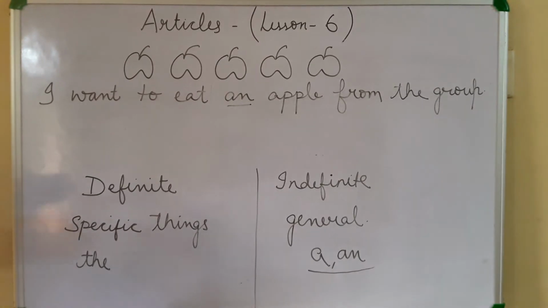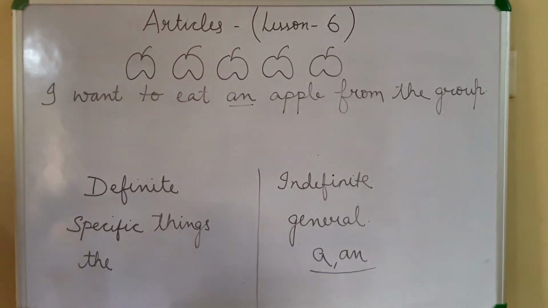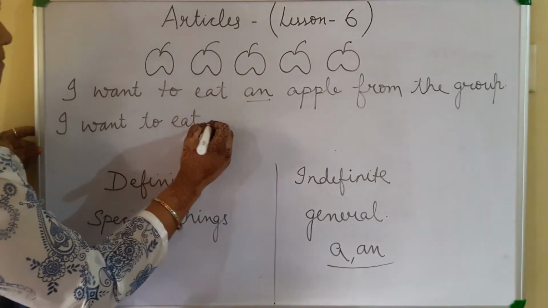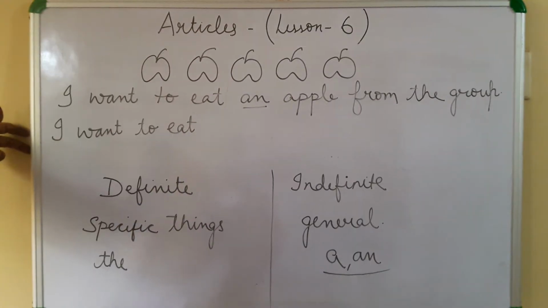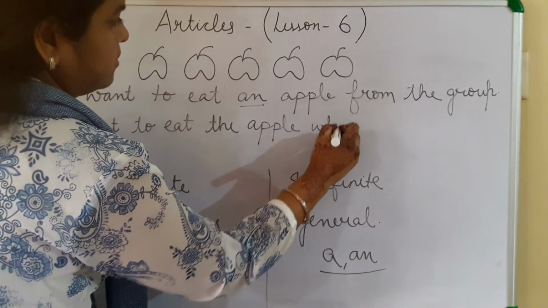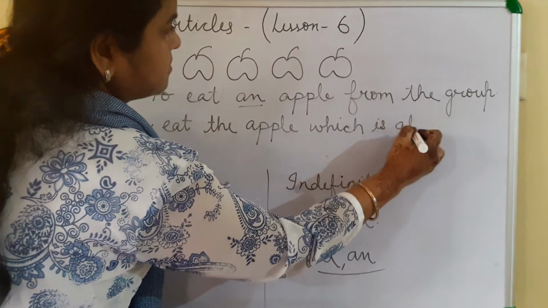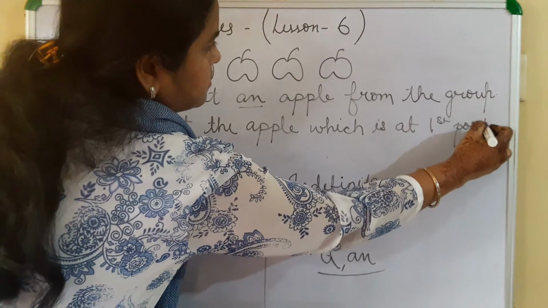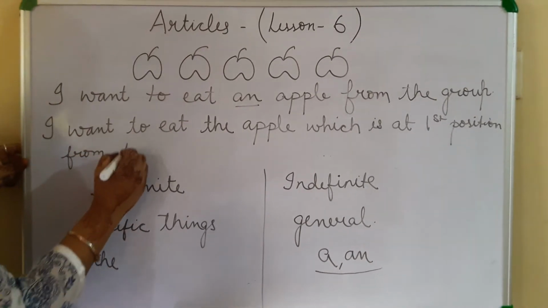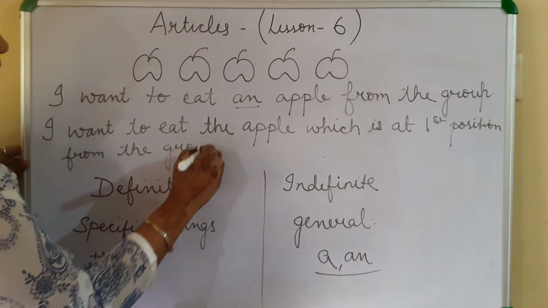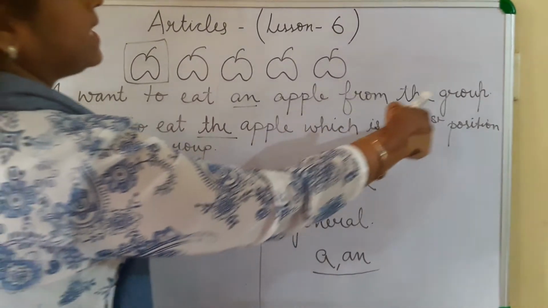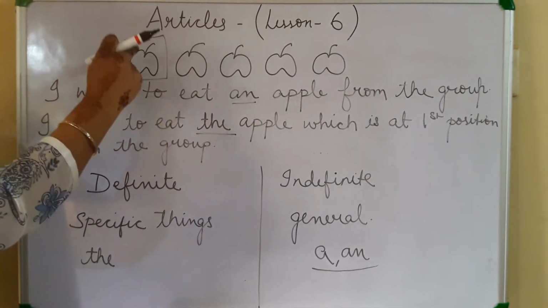But if you choose to eat the first apple from the group, you will say: I want to eat the apple which is at the first position from the group, because you are talking about the specific apple.